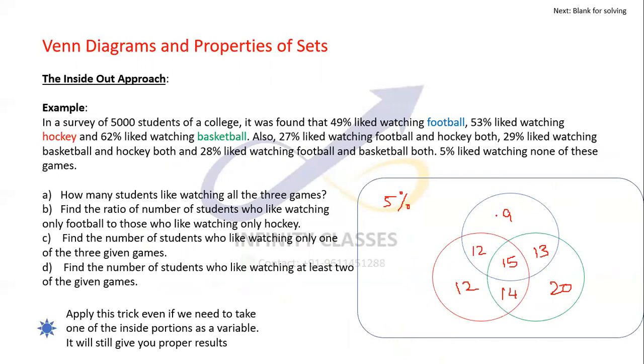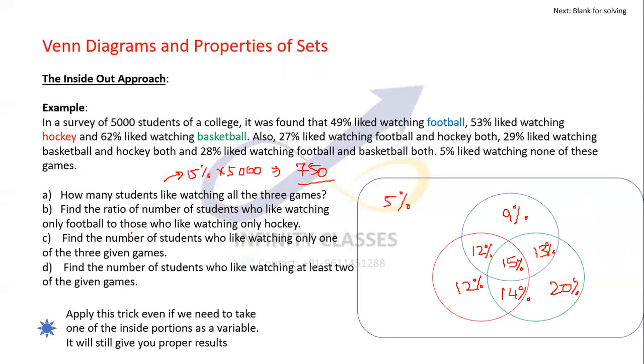Okay, now these are all percentages, of course. This percent, this percent, this percent, this percent, this percent, this percent, and this percent. Okay, so these are individual percentages. Now, how many students like watching all the 3 games? It is 15%. 15% of 5,000 students, which is 750 students.